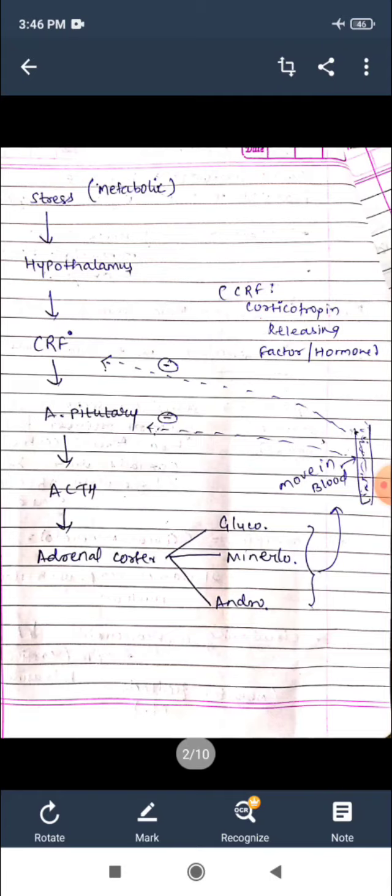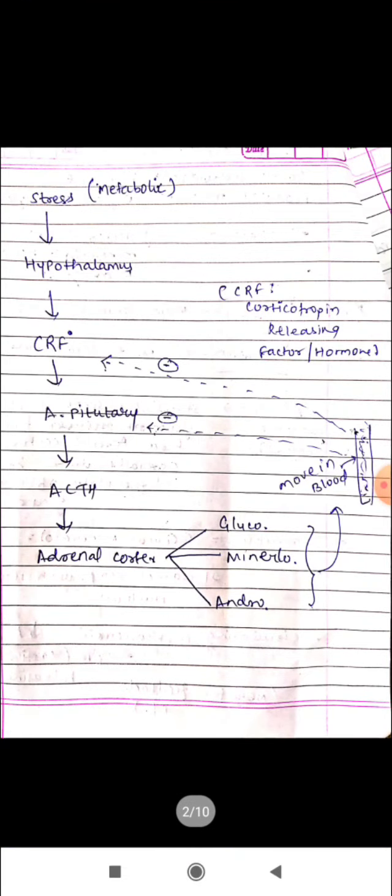Ultimately ACTH gives the signal to the adrenal cortex region, the adrenal gland that is located just above the kidney. Whenever the signal is received by the adrenal cortex, whenever there is need, it gives the secretion of glucocorticoids, mineralocorticoids and androgens, and ultimately these hormones move into the blood vessels and transfer throughout the body.